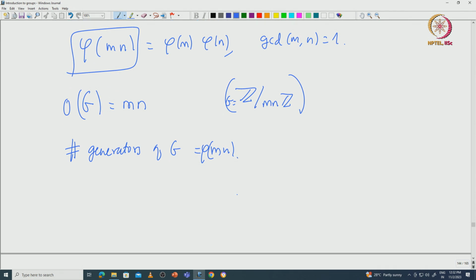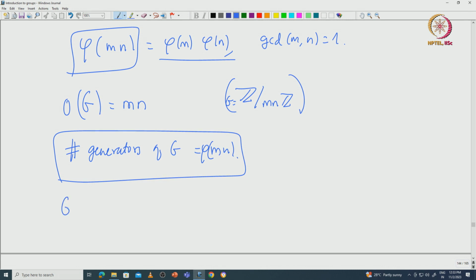Now we are going to say that these generators can be obtained in some specific way, so that this number exactly becomes equal to the product of phi of m and phi of n. So, let us see what we can do.